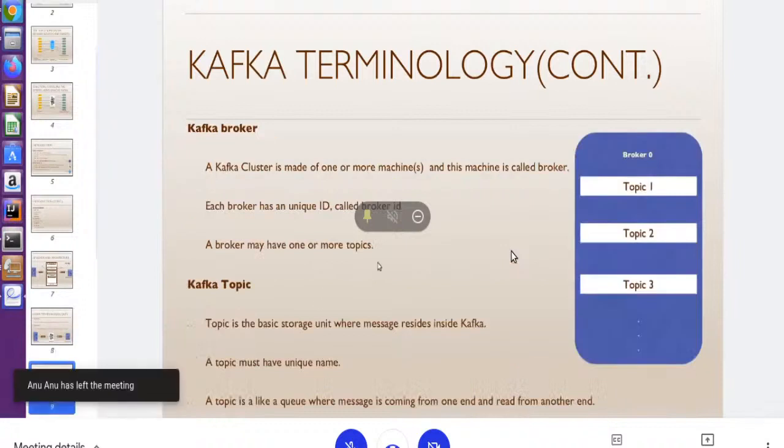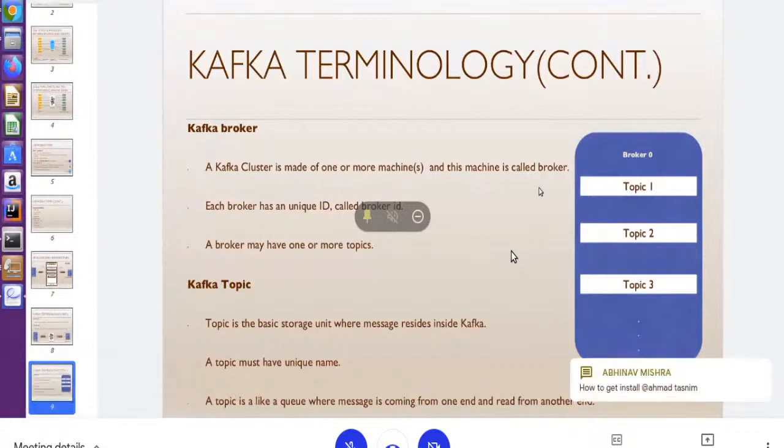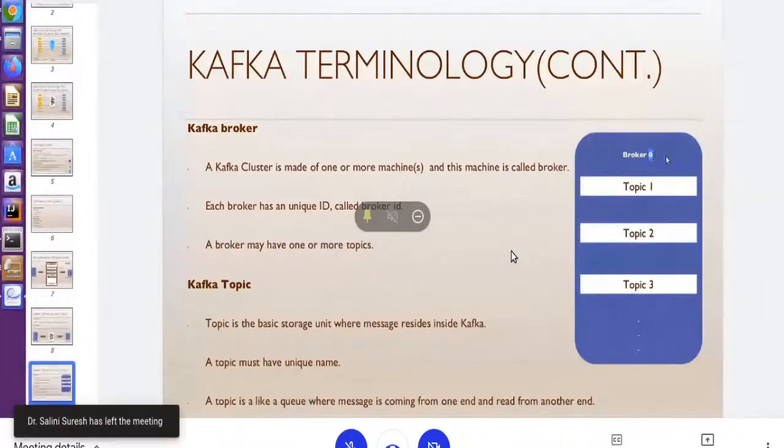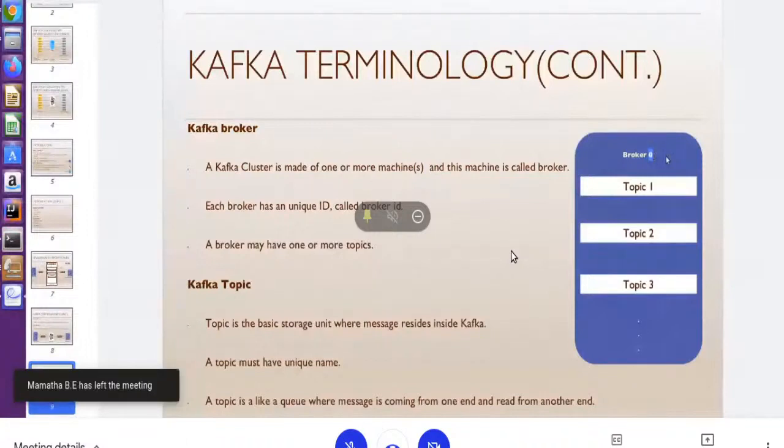Now brokers, as we know, right? A cluster is made of one or more machines, and each machine is called a broker. That's it, right? If we have multiple machines or one machine in the cluster, that machine is called a broker. And each broker has a unique ID. That ID is called the broker ID. Just like in the diagram, I have given the ID 0. By default, there is a configuration file, and in that configuration file, the broker ID is 0.